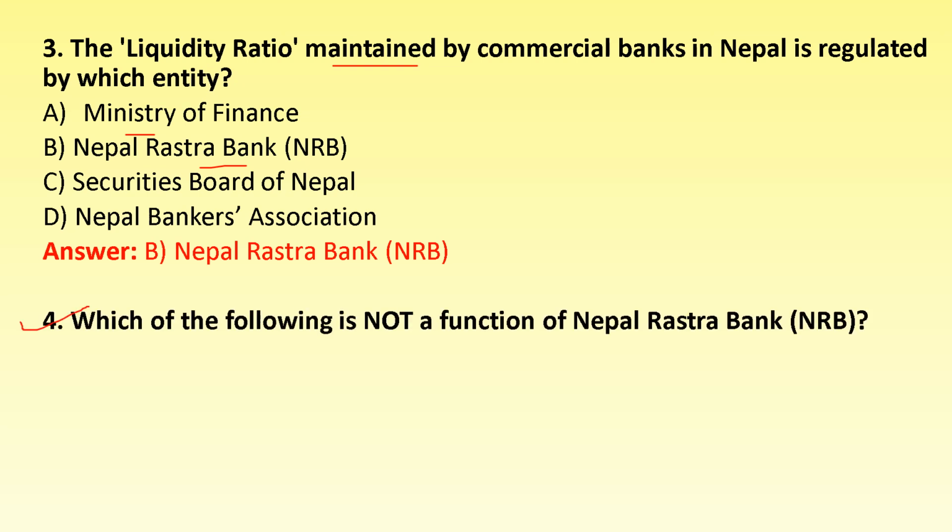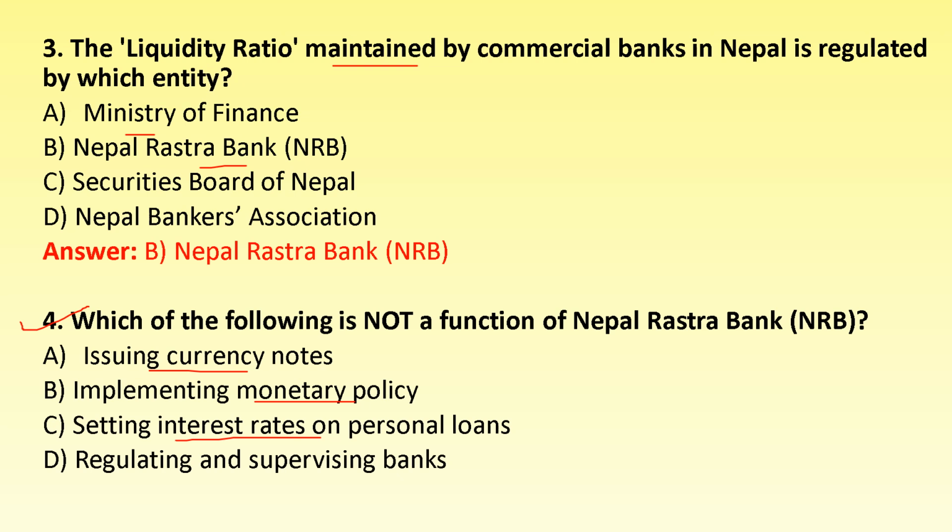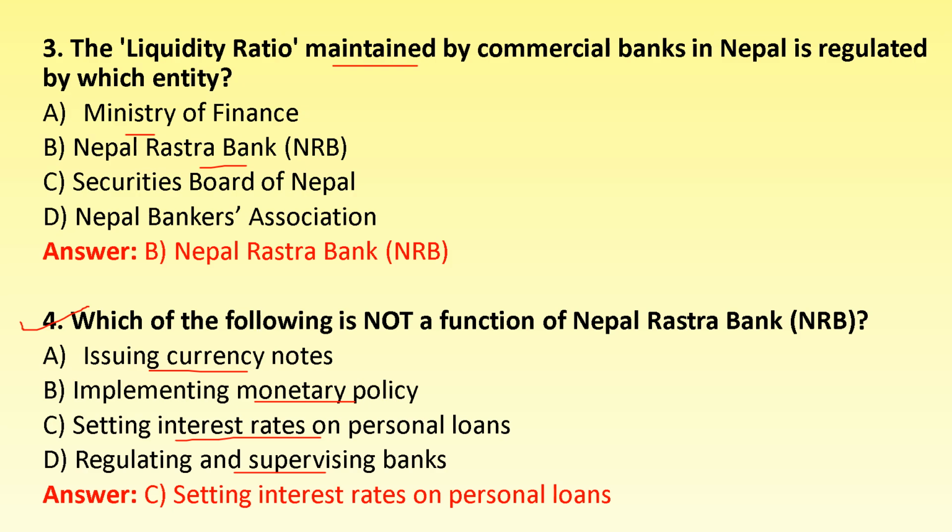Number 4. Which of the following is not a function of Nepal Rastriya Bank? Let's see the options. Issuing currency notes. This one is the function, definitely. Implementing monetary policy. This one is also a function of Nepal Rastriya Bank. Setting interest rates on personal loans. This is not a function of Nepal Rastriya Bank. And regulating and supervising banks. So this is also a function of Nepal Rastriya Bank. So the correct answer is option C, setting interest rates on personal loans.